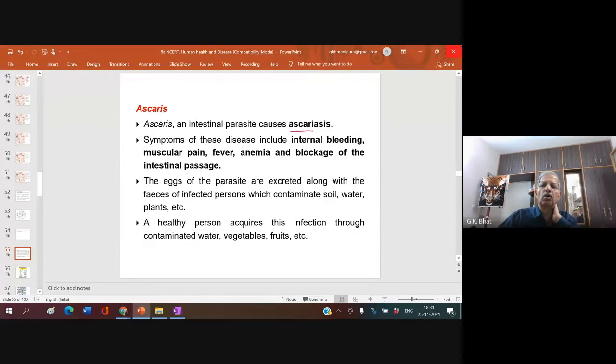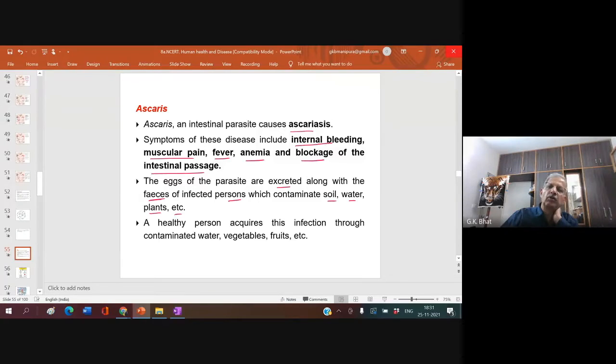Of course, it results in stomachache. Symptoms include internal bleeding, muscular pain, fever, anemia, and blockage of the intestinal passage. The eggs of the parasite are excreted along with the feces of infected persons, which contaminate soil, water, plants, etc.